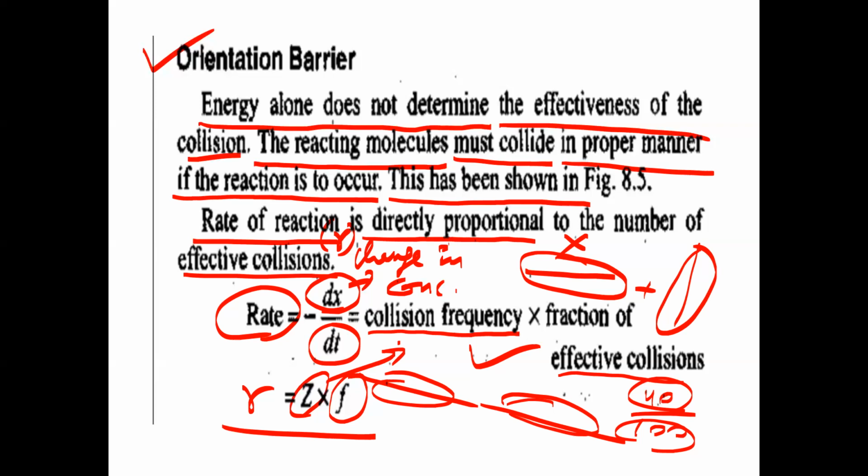Then only will they be converted into products by effective collisions. Otherwise, the collisions will be ineffective.